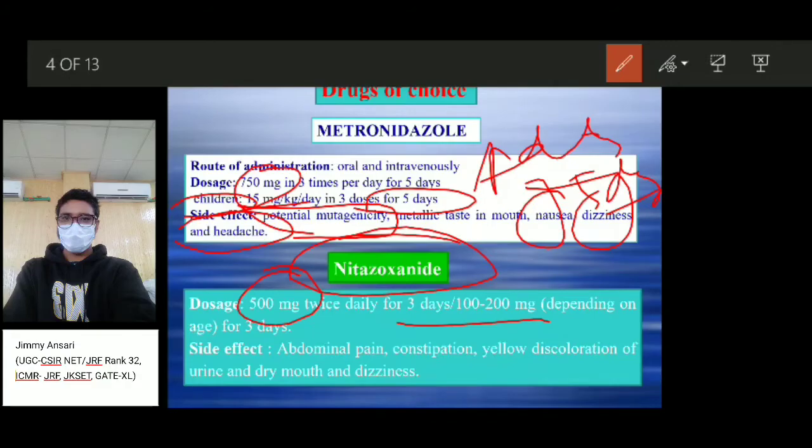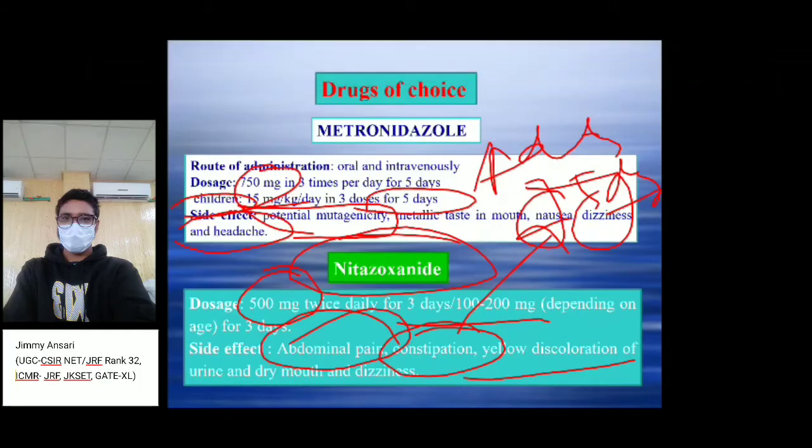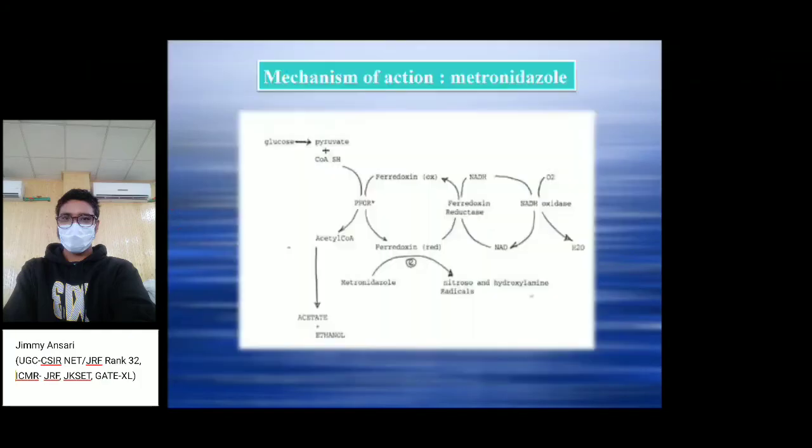The side effects of this drug are abdominal pain or constipation. Yellow discoloration of urine, dry mouth and dizziness are some other side effects we will see in the patient when we administer this drug.